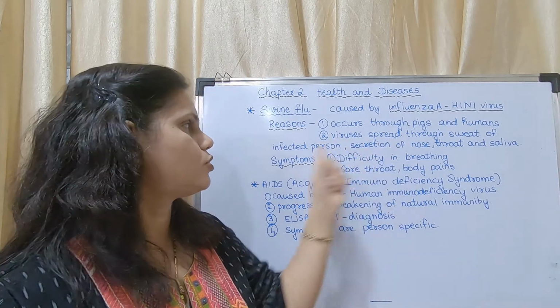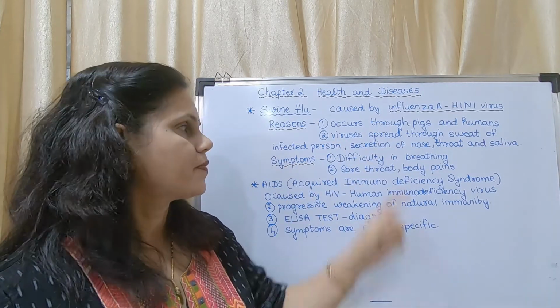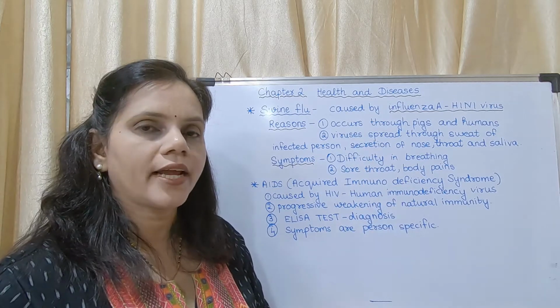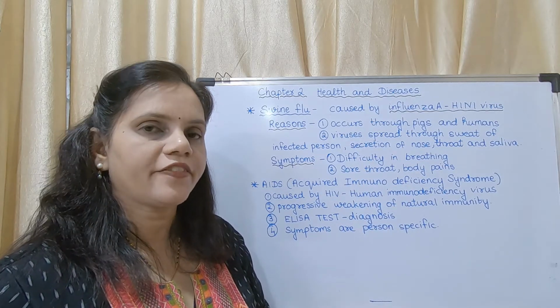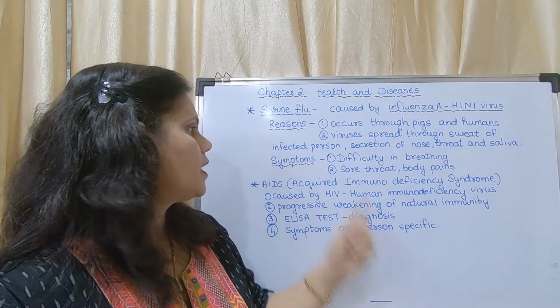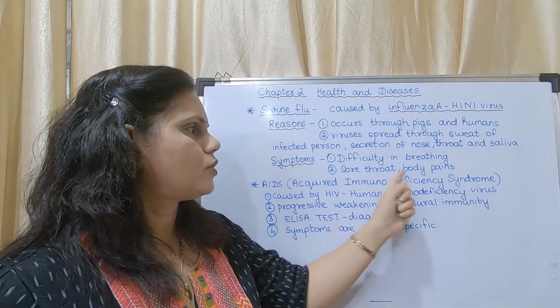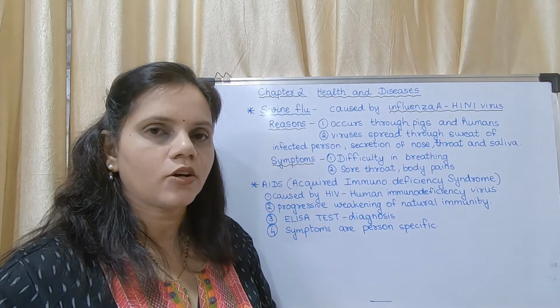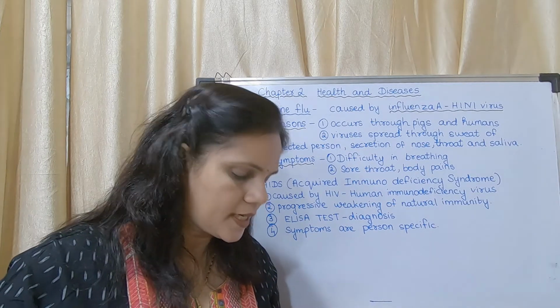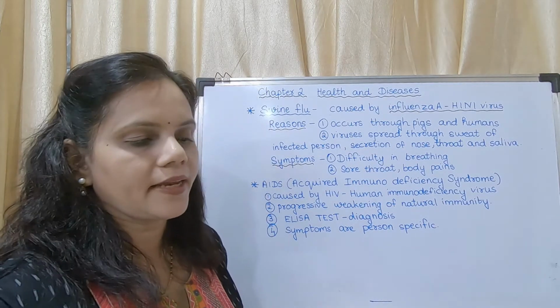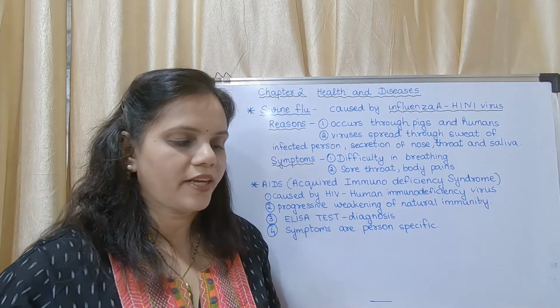It is spread through sweat of infected person, secretions of nose, throat and saliva. So generally it affects the respiratory system. Symptoms include difficulty in breathing, sore throat and body pains. Okay, now there is a point in the textbook on page number 9, diagnosis of swine flu.